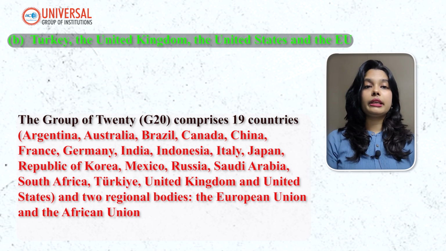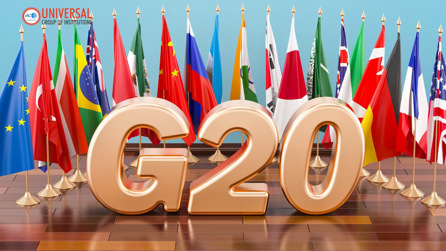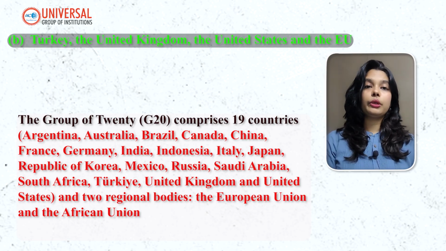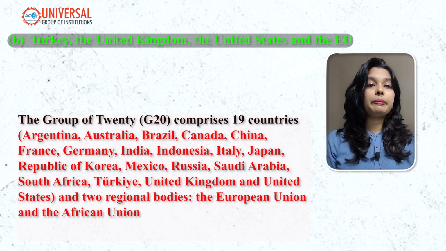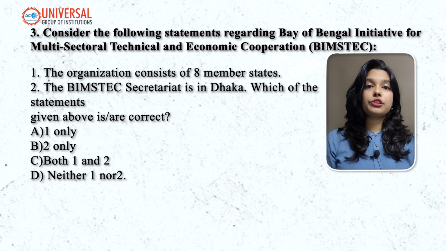If we talk about G20, the group of 20 comprises of 19 countries. And then we have 2 regional bodies. What are the regional bodies? European Union and African Union. And what are the countries? Argentina, Australia, Brazil, Canada, China, France, Germany, Italy, Indonesia, Japan, Republic of Korea, India, Mexico, Russia, Saudi Arabia, South Africa, Turkey, UK and US.